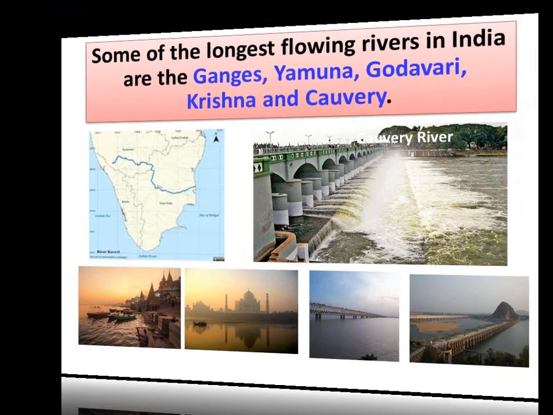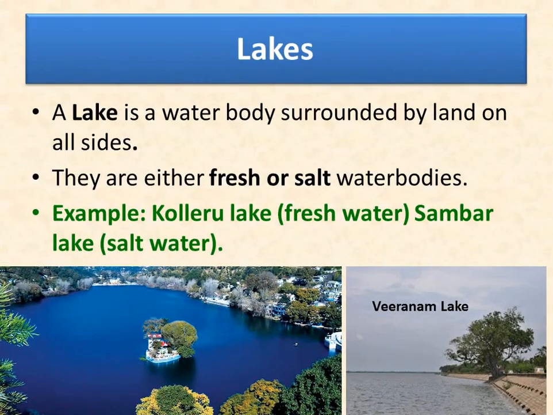Now we will learn about the lakes. A lake is a water body surrounded by land on all sides. What is a lake, children? It is a water body surrounded by land on all sides. The lake can be a freshwater or saltwater body. An example for a freshwater body is the Kolleru Lake and for saltwater is the Sambar Lake.